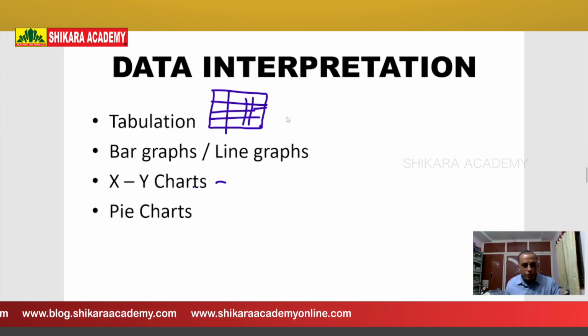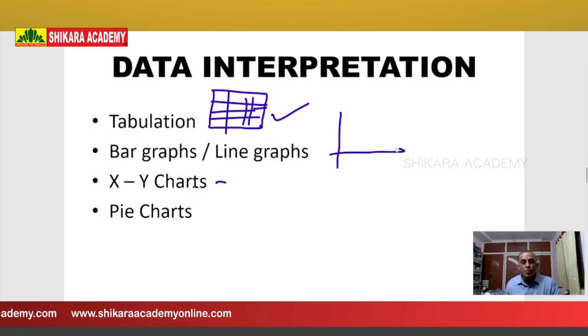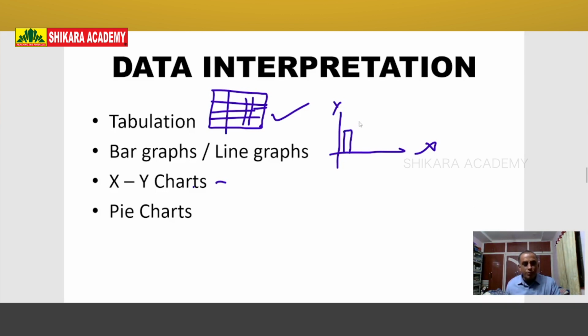So this is tabulation, and next, bar diagrams. What is a bar diagram? On the graph paper, there is the x-axis and the y-axis. These are known as the bars. Here width is not important, only height is very important.